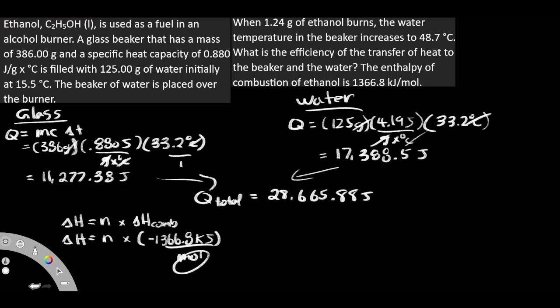But again, we can't get rid of the moles unless we know what the moles is here, because once we have moles here, technically that's over 1, so anything diagonally, if they're the same unit, they'll cancel out. So then I'm just going to be left with my kilojoules. So how do we figure out our moles over here? We have C2H5OH, and we know that its mass, as indicated right over here, is 1.24 grams.